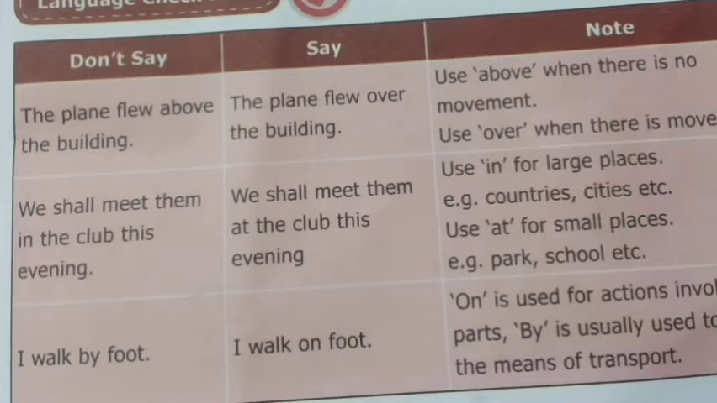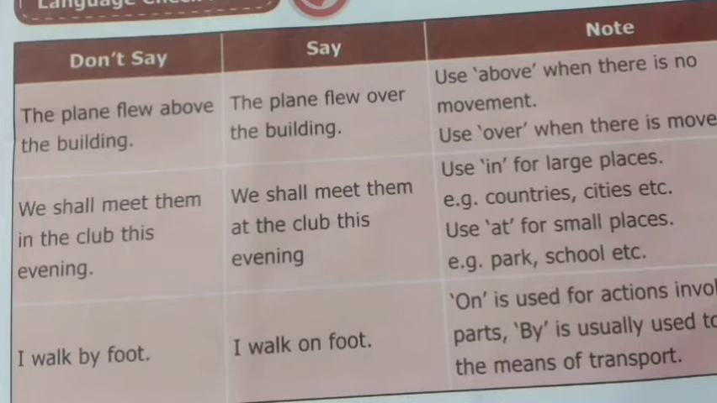The next thing, see: we shall meet them in the club this evening. That's wrong. Then how to say? We shall meet them at the club this evening. The note is also given there. Use in for large places, for example, countries, cities, etc. Use at for small places, for example, park, school, etc. We can say I live in Kanyakumari. I live at Thamarikulam. The next one, I walk by foot is a wrong statement. I walk on foot is the right answer.